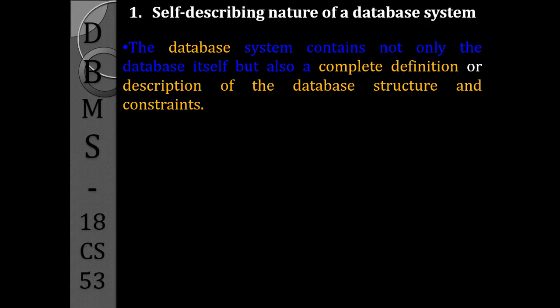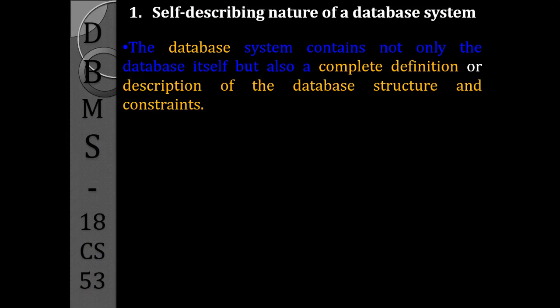For example, if I design a student database, it not only gives the details of the students, but it also describes in detail what each attribute for the student is, like name, USN, semester, branch, which course he is selecting. Then for each property of the student, it will also describe the structure, like what should be the data type for the name, for USN, for birth date, for branch, semester.